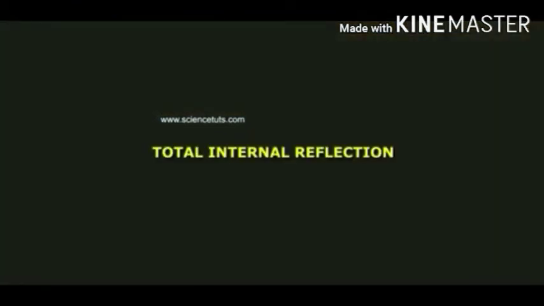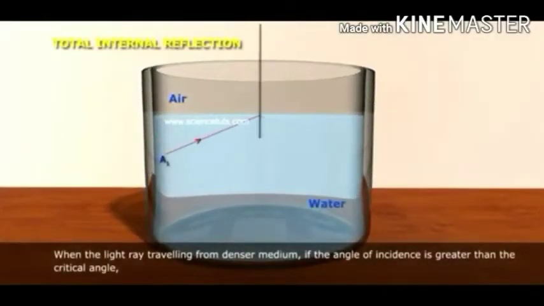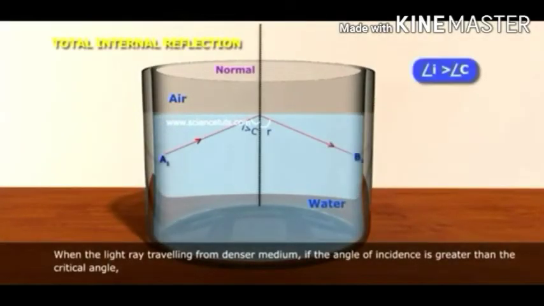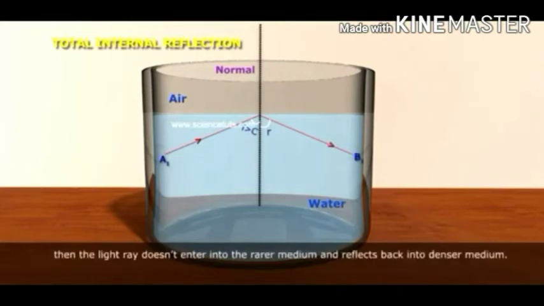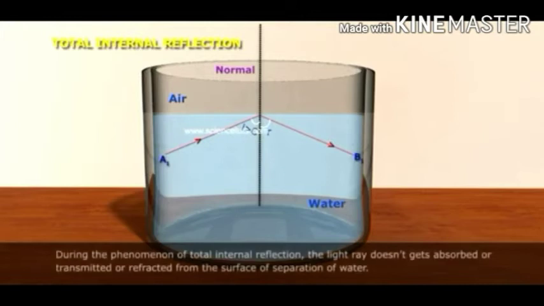Total internal reflection. When the light ray is traveling from denser medium, if the angle of incidence is greater than the critical angle, then the light ray doesn't enter into the rarer medium and reflects back into the denser medium. This phenomenon is called total internal reflection.